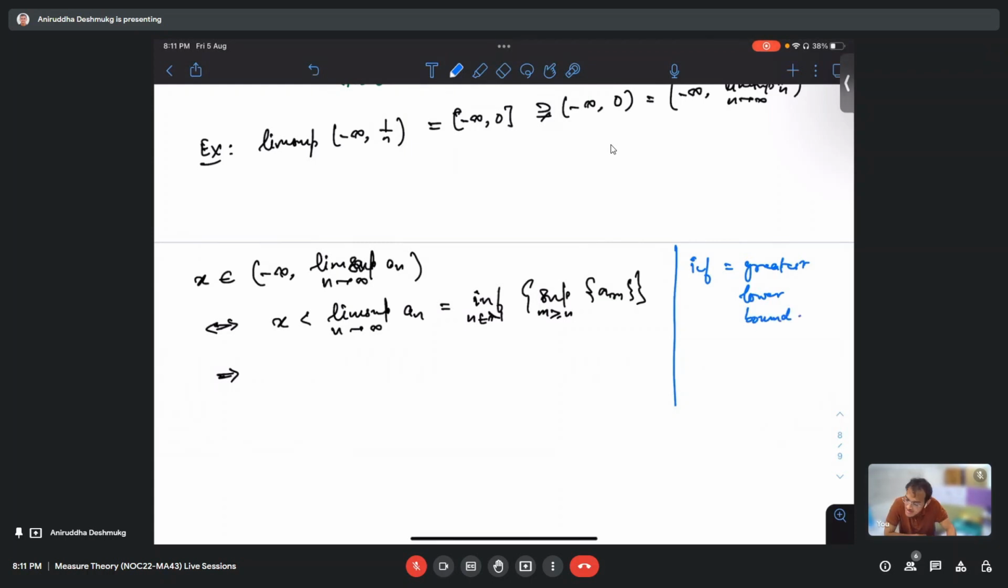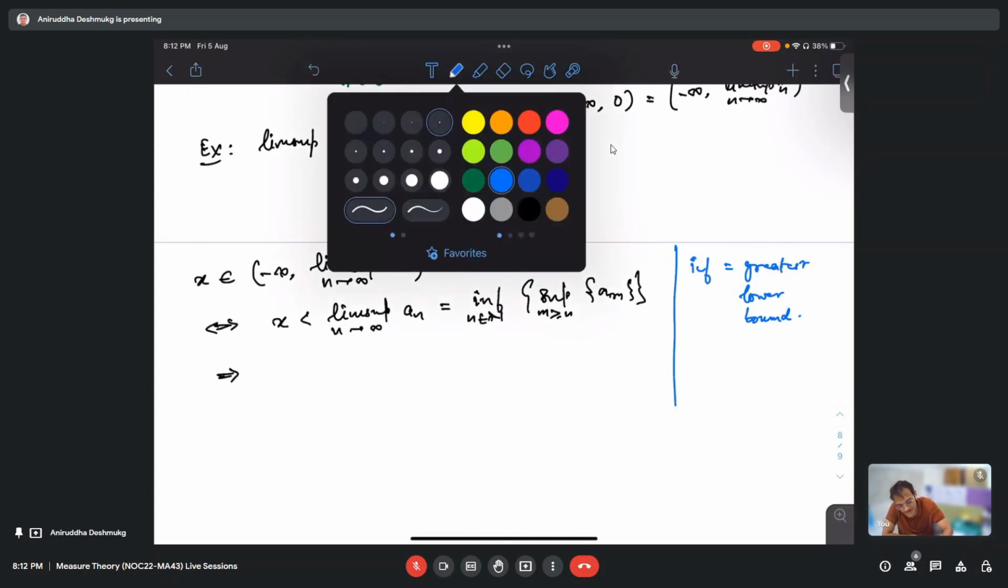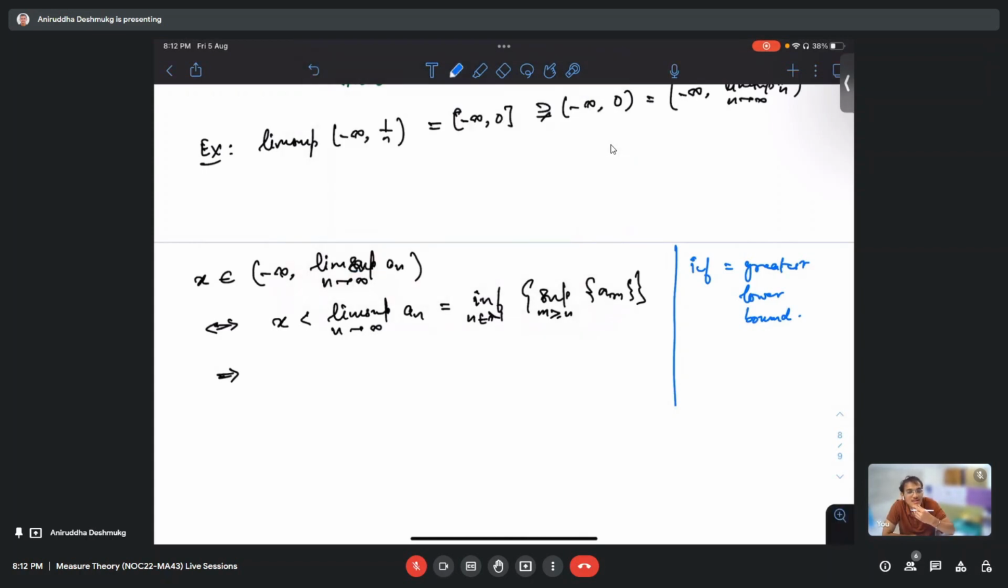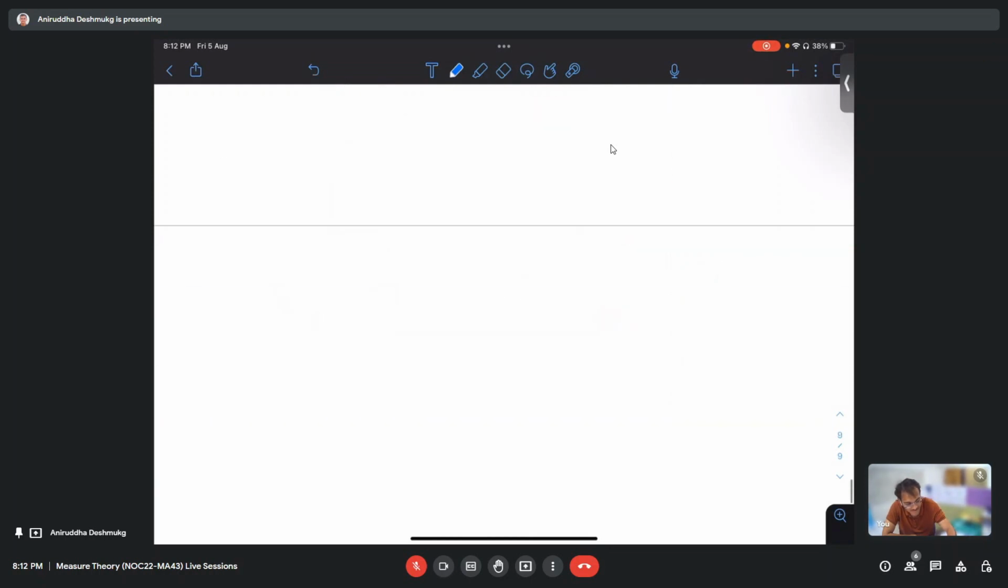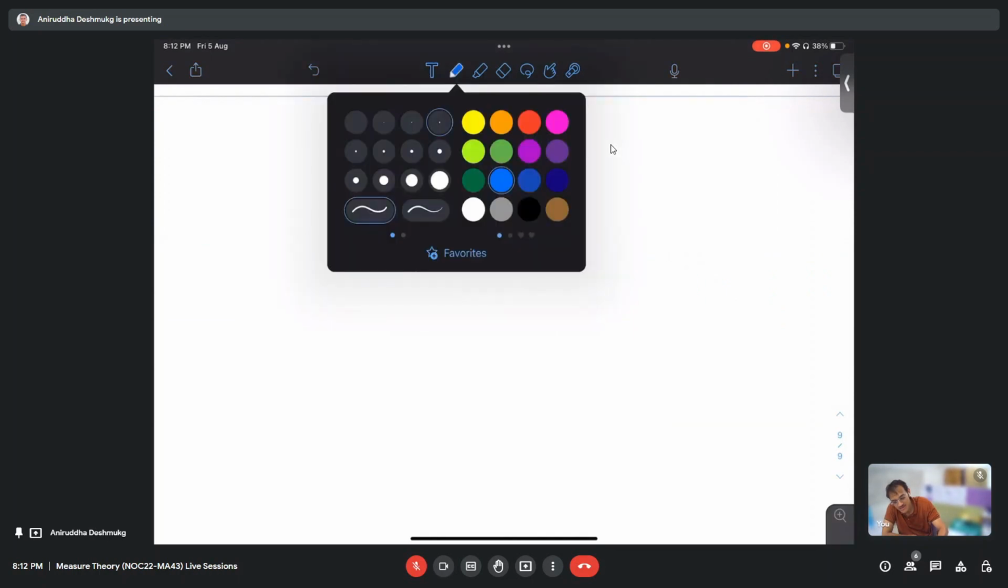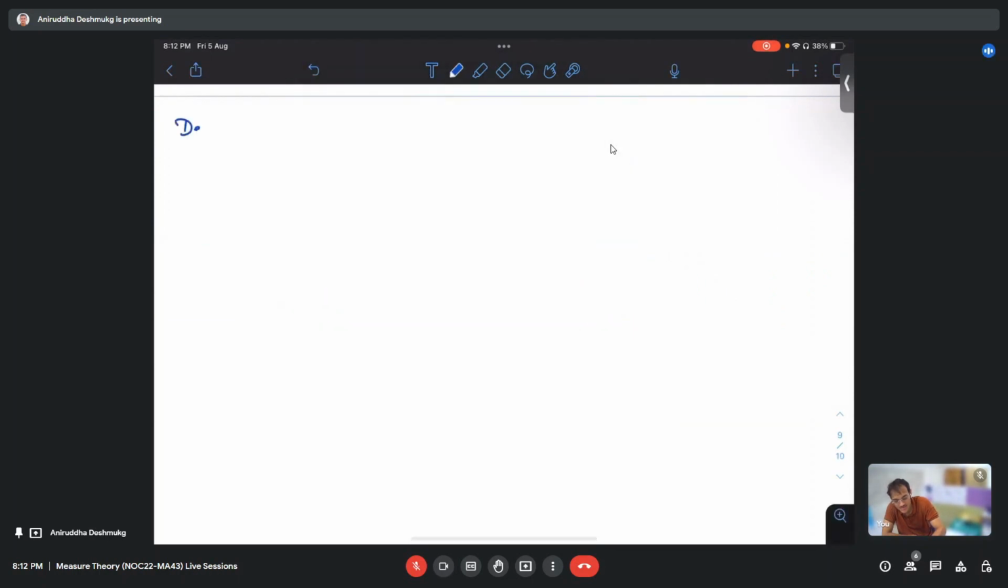Sir, one small question here. I did not understand the meaning of infimum of supremum of am. Wait, wait. Let us first write the definition of supremum, infimum, and everything. Then we'll understand. Do you know what is a lower bound and upper bound?